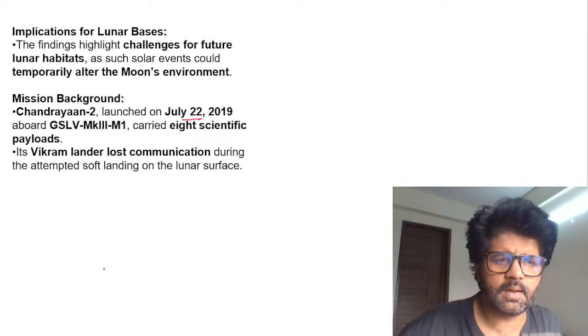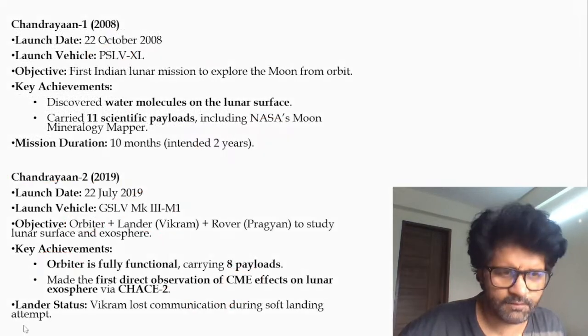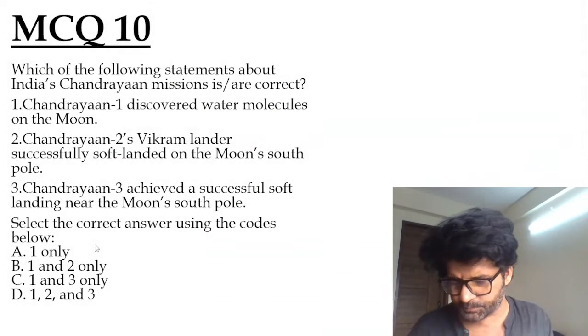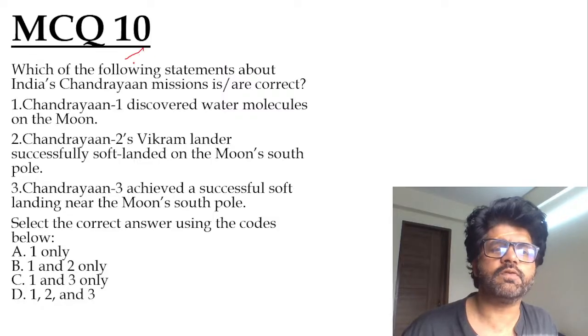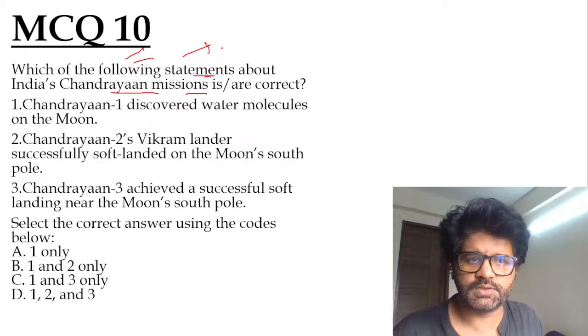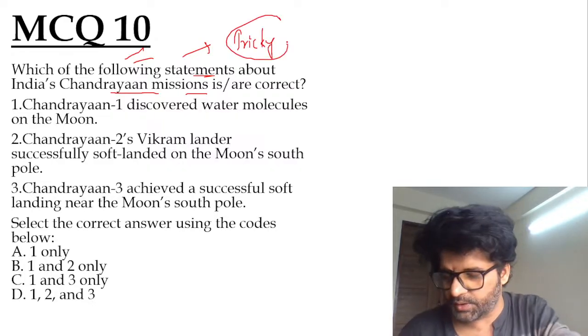Chandrayaan 2 launched, and so on. The Vikram lander lost communication when Modi sir was very unhappy. And then we have talked about Chandrayaan 1, Chandrayaan 2, Chandrayaan 3. Let's solve some questions, guys. MCQ 10. Which of the following statements about India's Chandrayaan mission is or are correct? This is a tricky question, but this will give you a total summary of these 3 Chandrayaan missions.